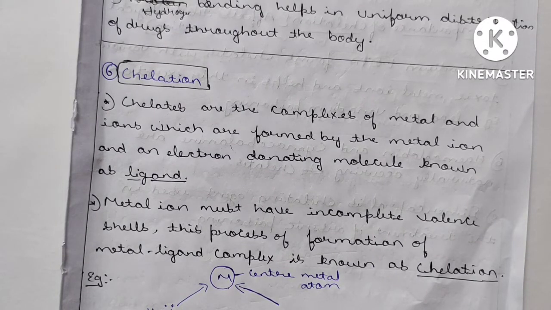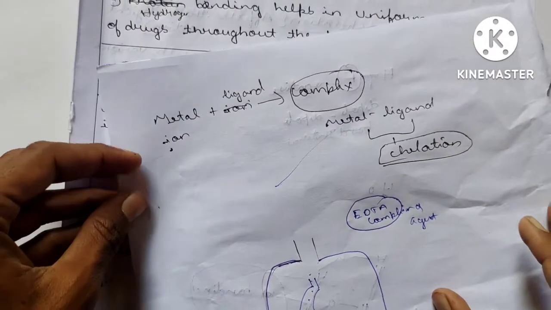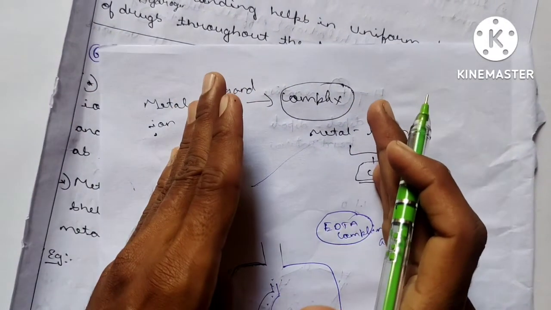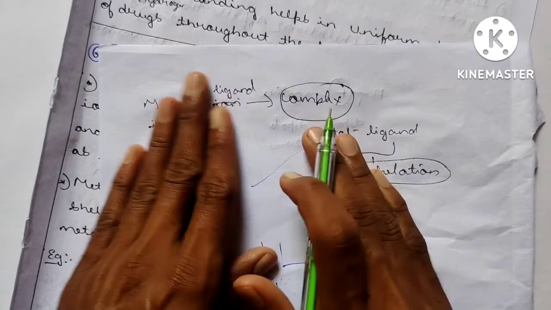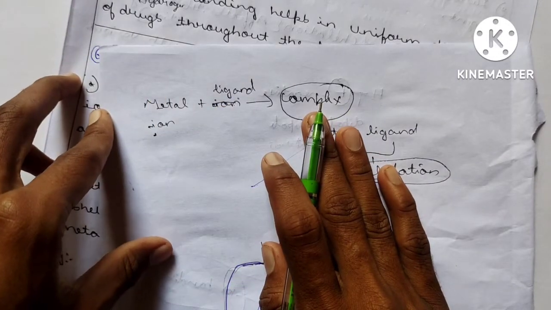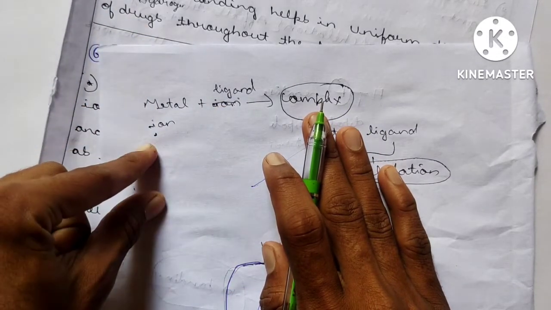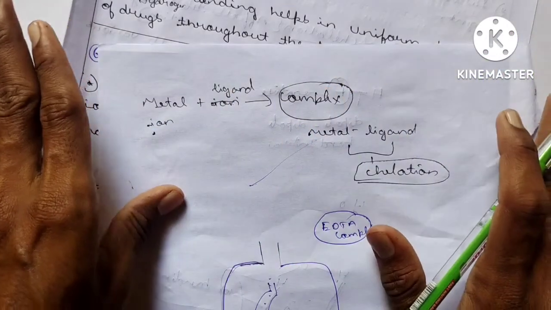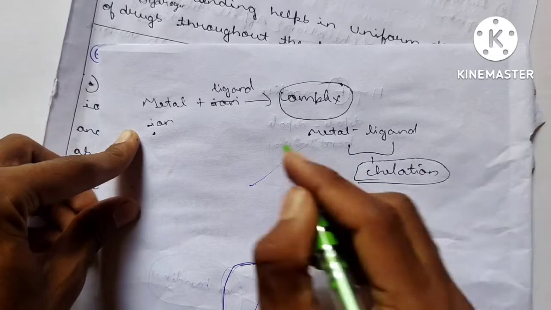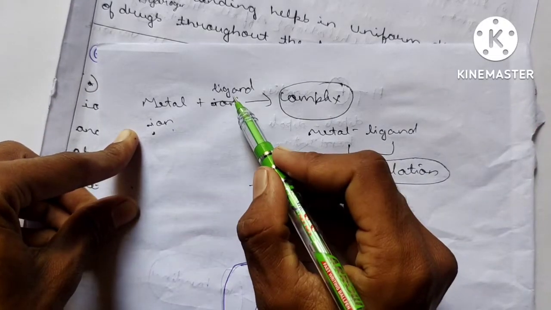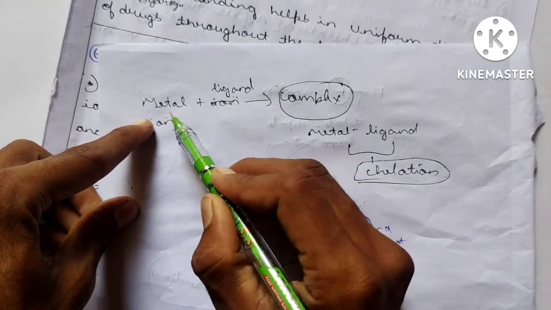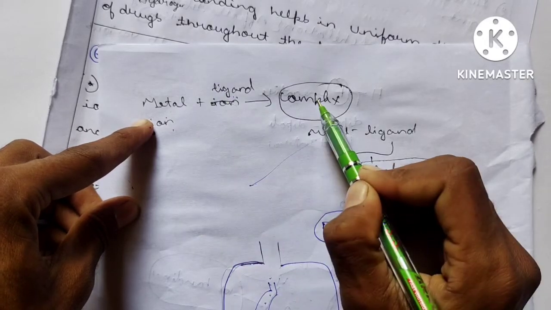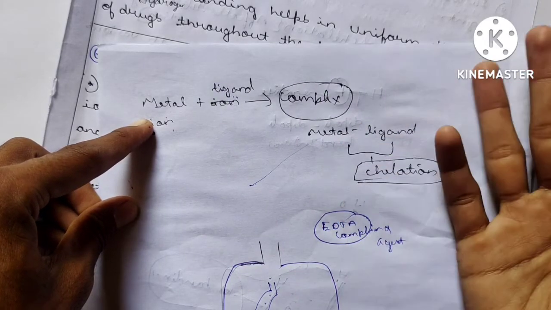You don't worry at all. I will explain it to you in a very simple way. You have studied this chelation in your pharmaceutical analysis, in the first semester. Chelation is nothing but formation of a complex. If you know this, you will definitely clear your concept here. See, this one is a metal ion, this is the ligand. When metal ion and ligand combine, they will form the complex. This formation of the complex is known as chelation.